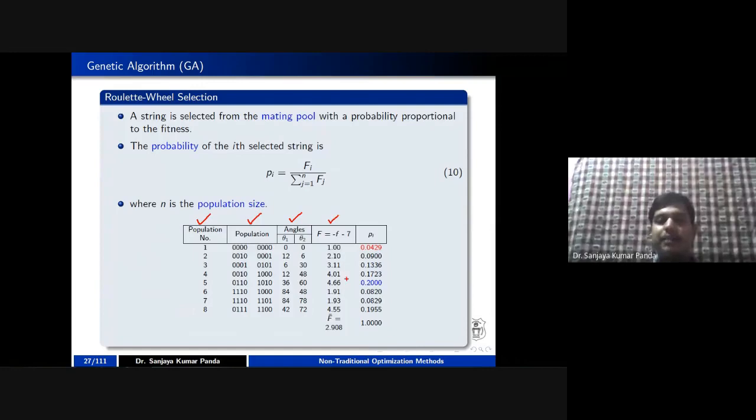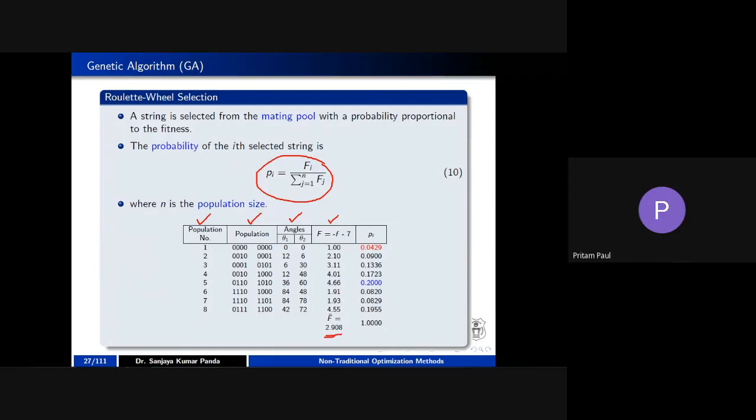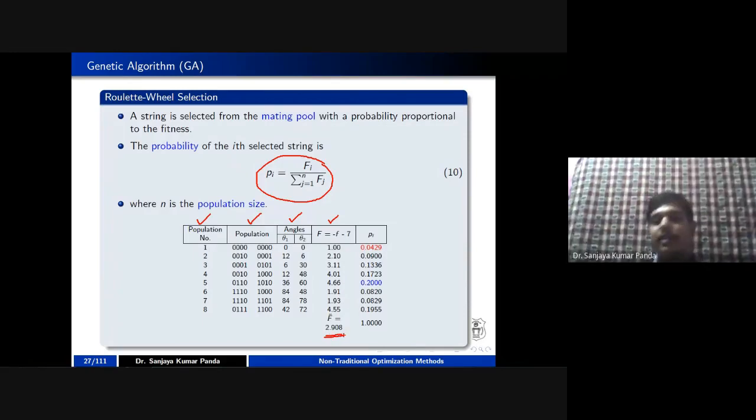And I have taken a new thing here. I have calculated the F average. I have added these 8 values, and after adding, I have divided by 8 in order to calculate the average using this particular formula. You can add all the fitness values divided by 8, and you will get F bar as 2.908. Now there is a new column here, that is PI.